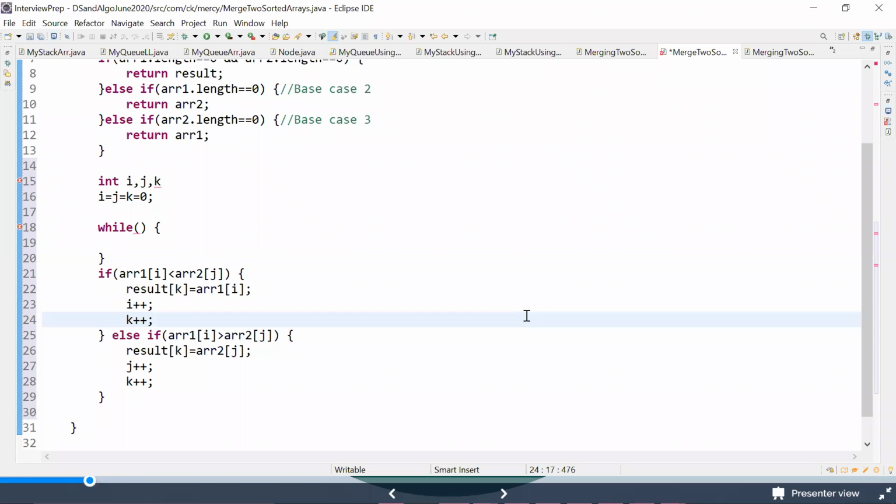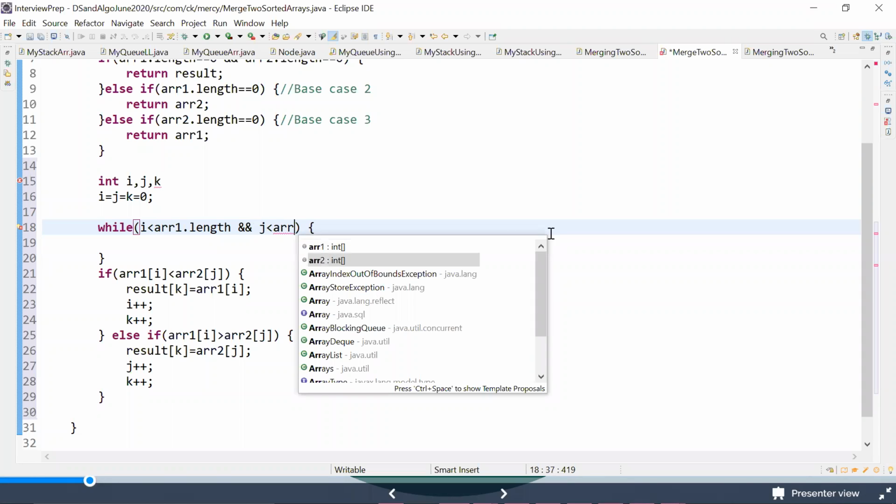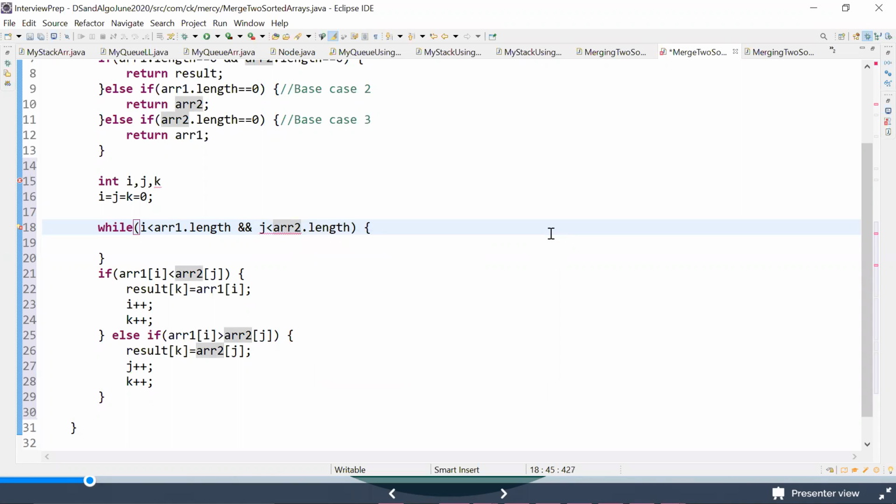Here the logic we need to write is a while loop until a particular point. What is that point? It looks something like this, guys: i is less than arr1 dot length, and one more thing, j is less than arr2 dot length.